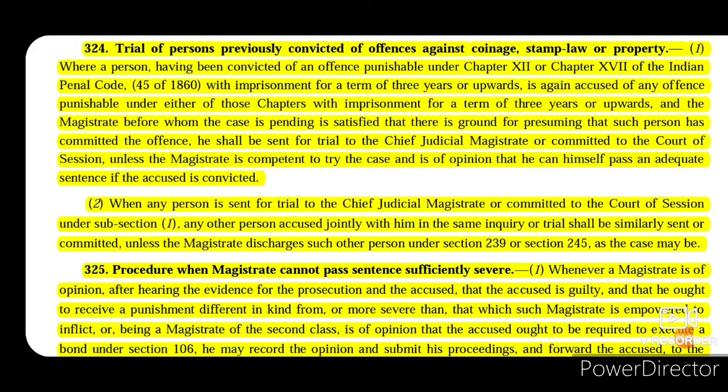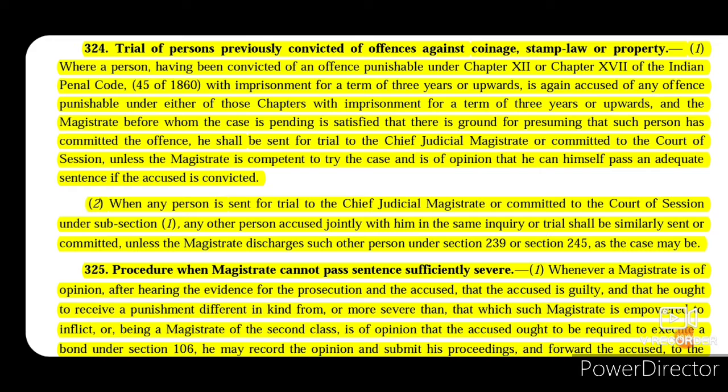then the magistrate before whom such case is pending, if he is satisfied that there is ground for presuming that such person has committed the offence, then that accused will be sent for trial to the Chief Judicial Magistrate, or he may also be committed to the Court of Sessions, unless the magistrate is competent to try the case and is of the opinion that he can himself pass an adequate sentence if the accused is convicted.